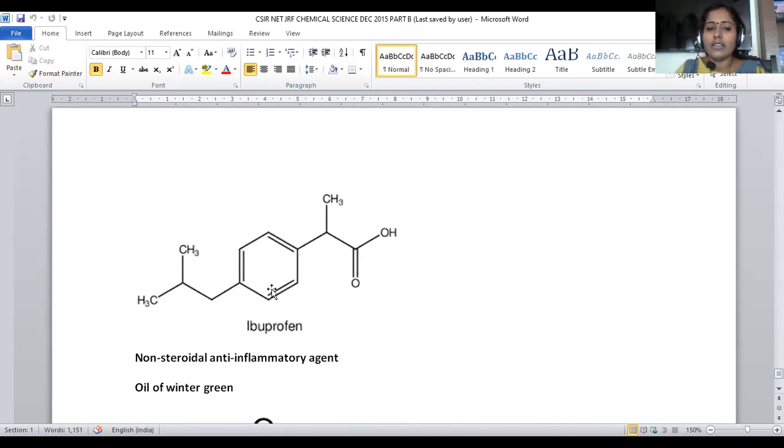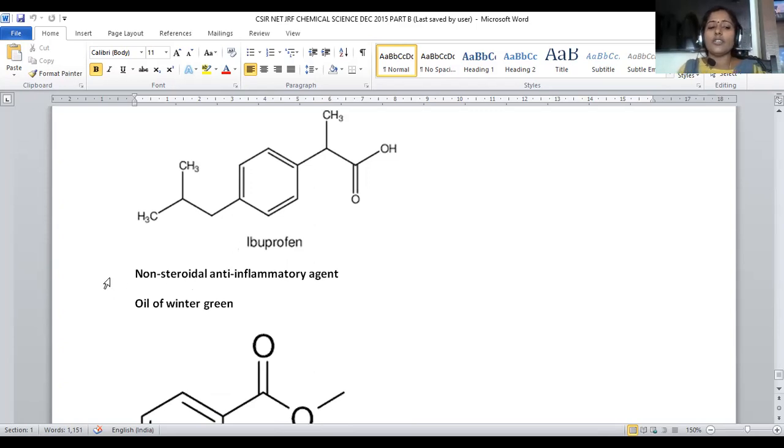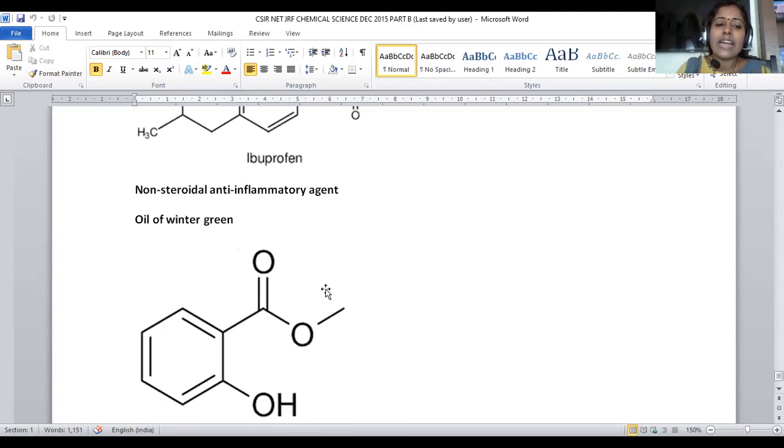Ibuprofen is a benzene derivative having an isobutyl moiety at the para position, and a carboxylic acid present at the first position. This ibuprofen is a familiar non-steroidal anti-inflammatory agent. Any severe pain, muscle contraction, inflammations, tissue damage, all can be treated by using this ibuprofen.